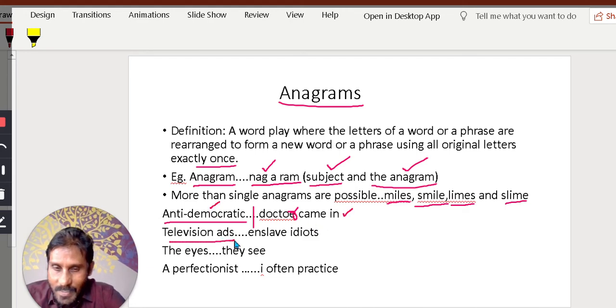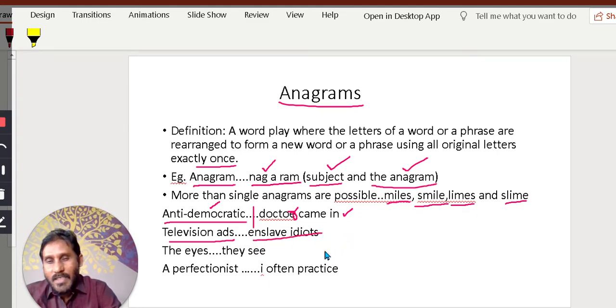And television ads, generally for a word and the word which has been created as the anagram, there is some kind of connection. If you look at those two words, it will be funny. For example, television ads, enslave idiots.